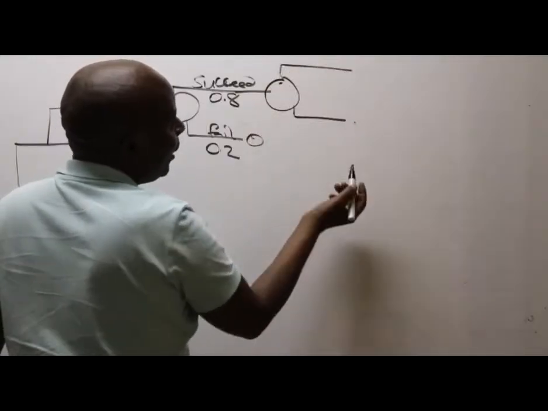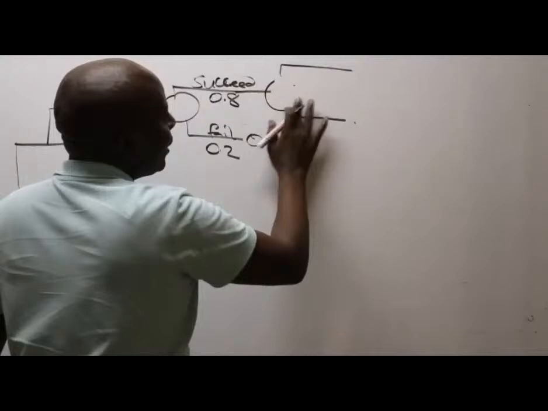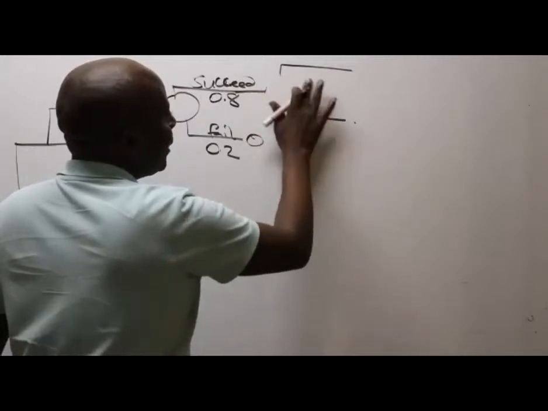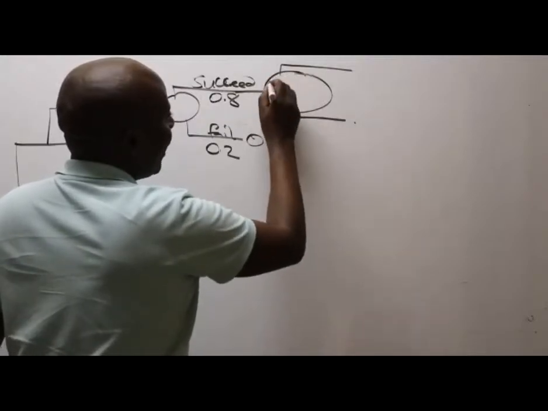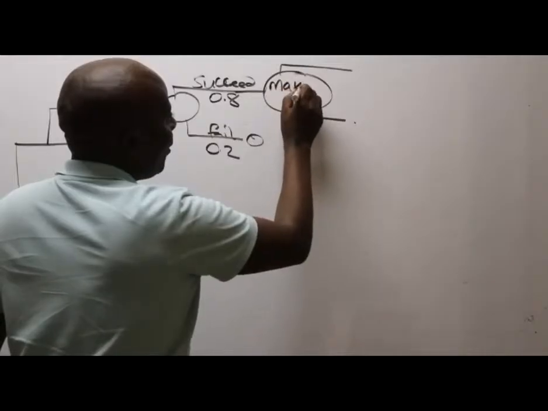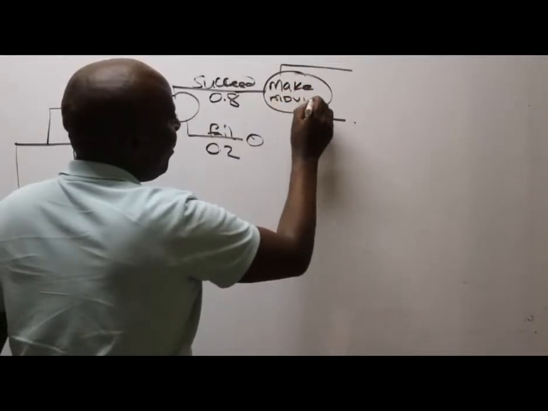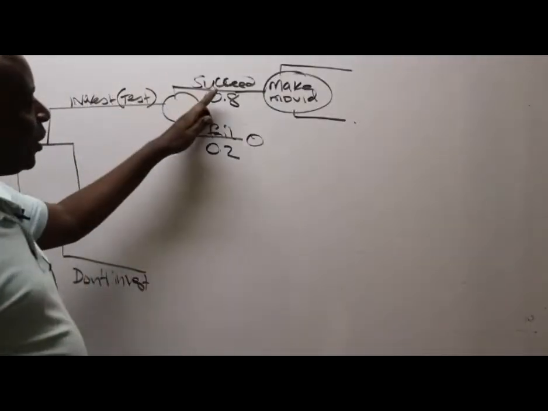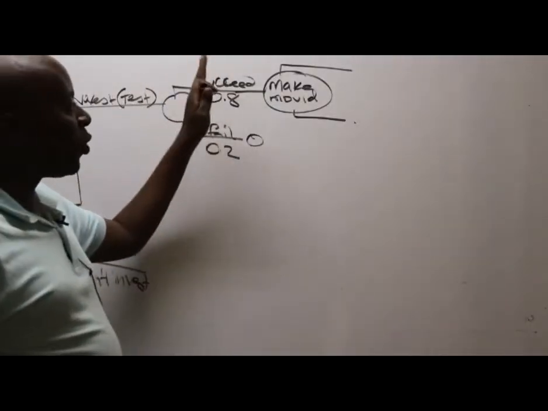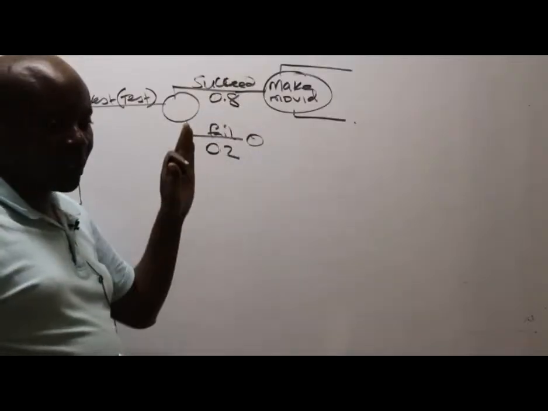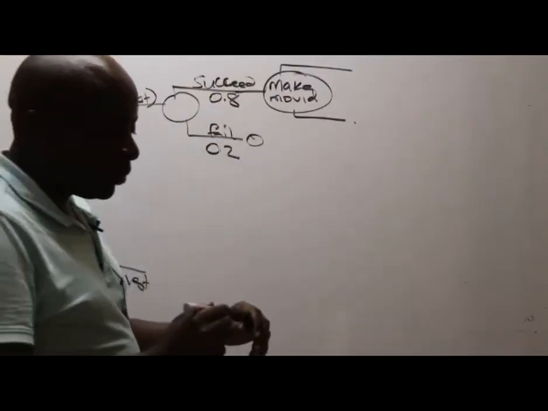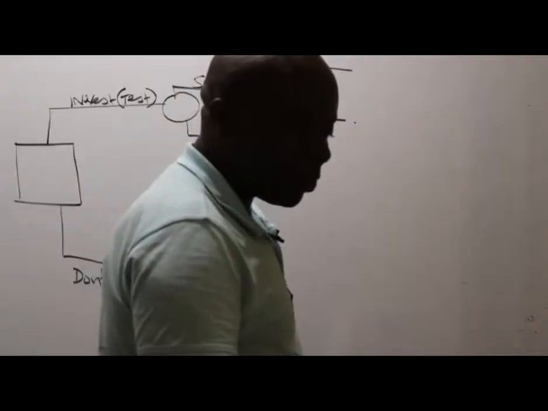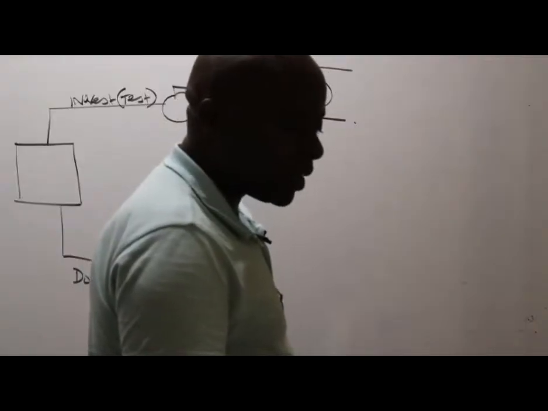Which are probabilistic. So here I wish my circle was very big, and then inside the circle I can write something that you guys can see: make the molds. Here I did a test drive. I succeeded, and when I succeeded, I was required to make the molds. So now I'm making the molds there. Why am I capturing this process of making molds in the form of a circle?